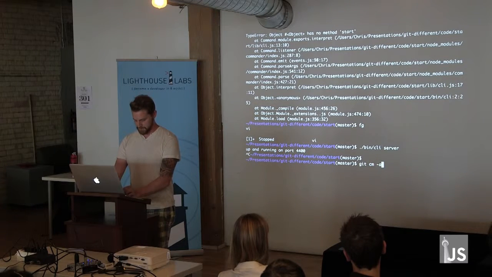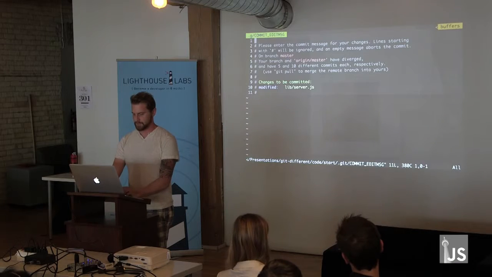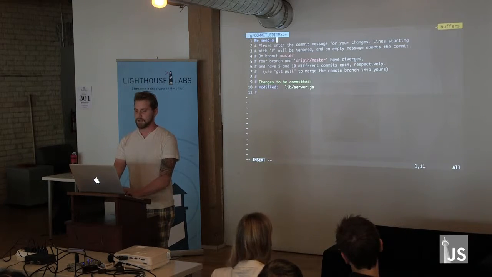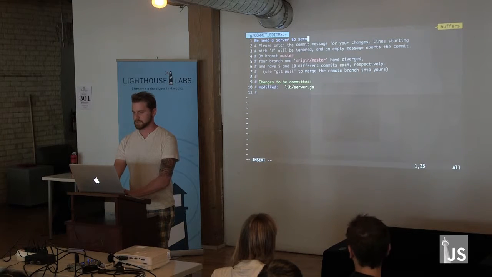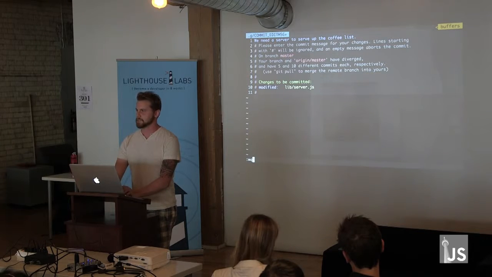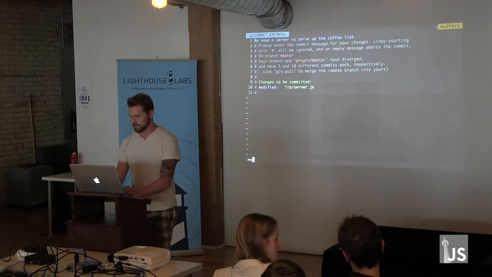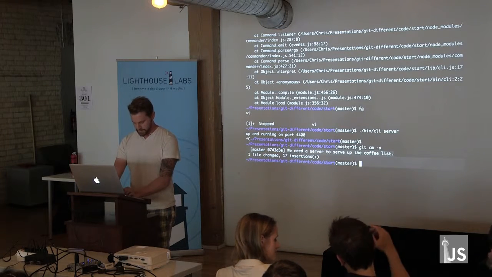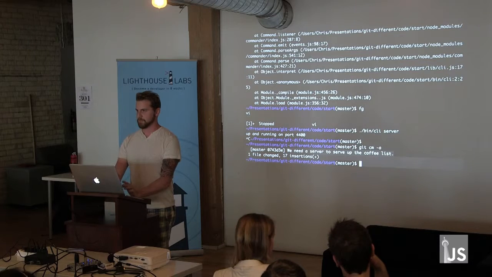I'm going to go ahead and commit this and explain why I did this commit. The reason I'm adding Express is that, at the end of the day, I need a web server to serve up the copy list. I can say I added an Express server and bound it to something, but this is why I'm introducing these dependencies. This Express server is to do that. So, that's the very beginning of it.